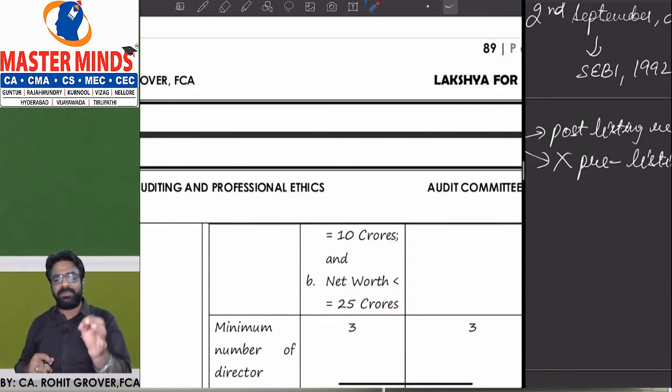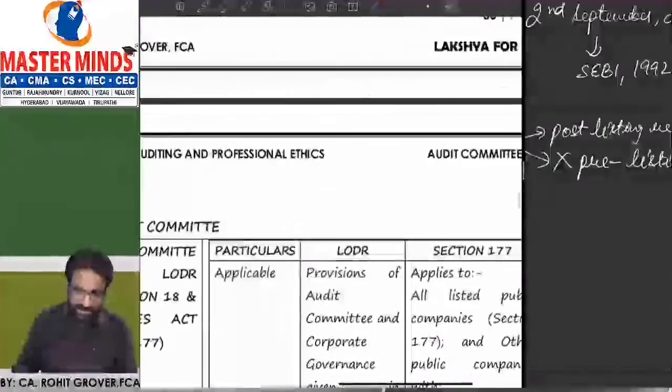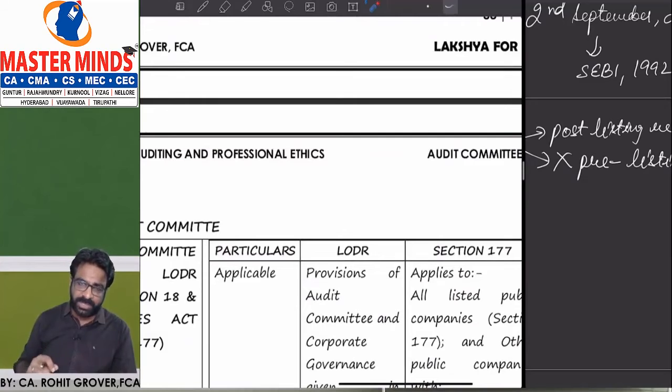It means if your paid up share capital is more than 10 crores and your net worth is more than 25 crores, then only the LODR regulations are applicable to you. This is as per what? As per the SEBI Act. Are you getting the point? So applicability as per the SEBI Act is to all listed entities except two. What are the two? Those companies which have listed their equity shares on the small and medium exchange.